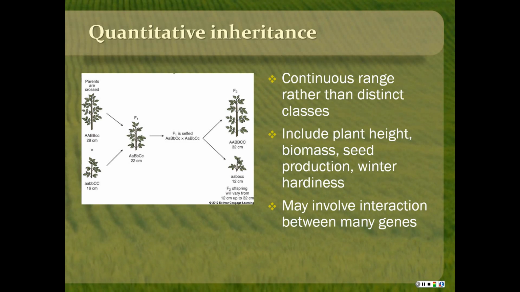And these can involve interaction between many genes. And the little diagram shows how that might happen. There's lots of different ways it might happen, but in this case, they crossed a taller plant with a shorter one, and then they crossed the plants they got in the first generation and ended up with some of them very tall and some very short. They would all vary in the range of height. If you were looking for taller ones, you would probably continue to cross the taller ones. But sometimes they might still have a shorter offspring every now and then, depending on what the genetics was.